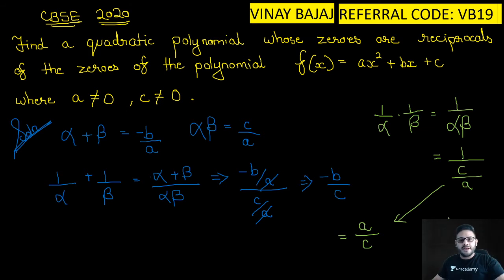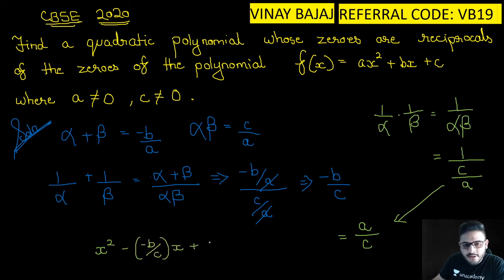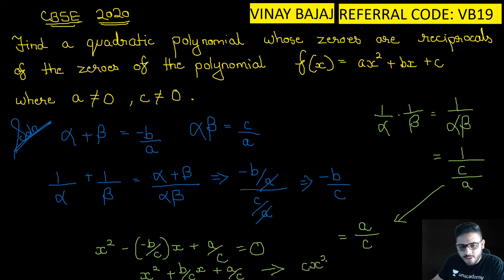I just have to frame an equation here. So can I write x square minus b by c into x plus a by c is equal to 0? So what will I get? X square plus b by c x plus a by c. Taking the LCM we get cx square plus bx plus a, and the c that was in the denominator will get multiplied with 0.